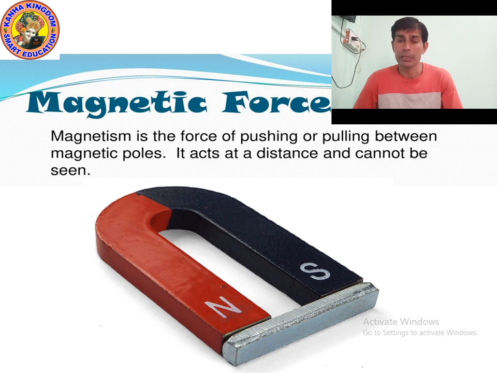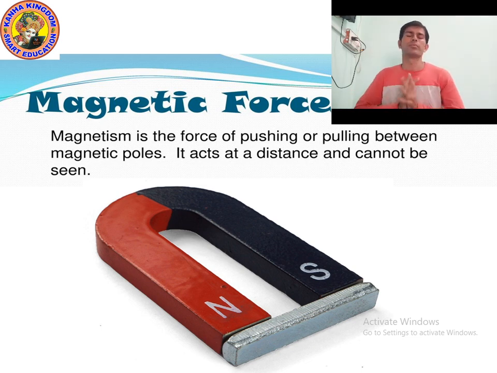It acts at a distance and cannot be seen, because magnetic force is a non-contact force. So it works without coming in physical contact with the object. It acts at a distance and this force cannot be seen.